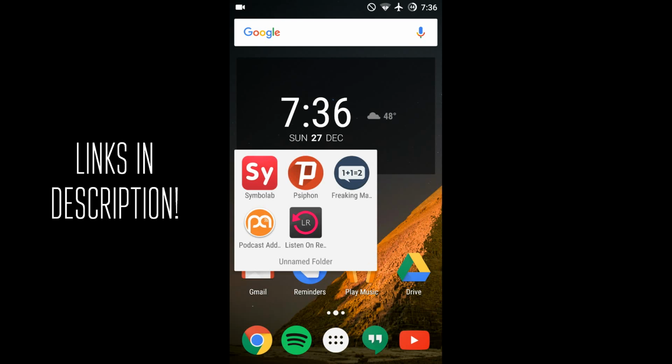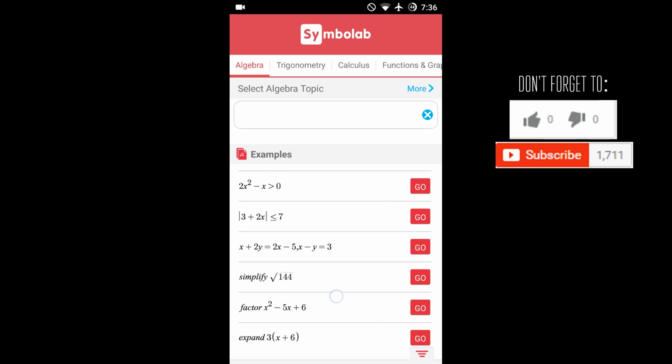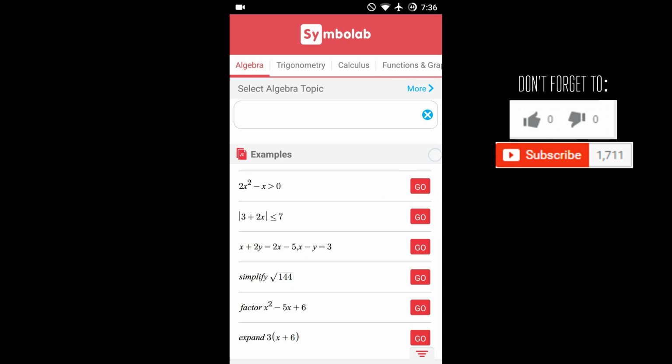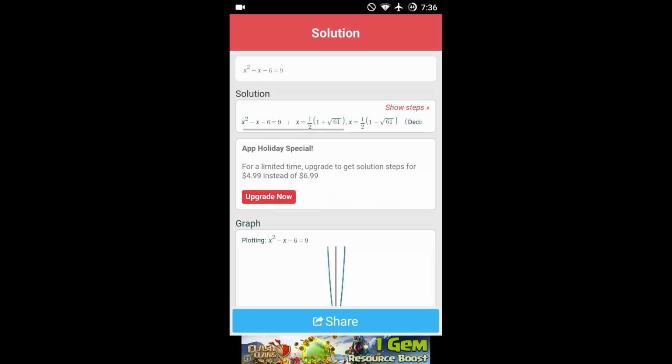So let's get started. First up, we've got an awesome one that I personally use a lot. It's called Symbolab. It's just all about math, and I'm in school, and so this is incredibly useful for me. But even if you're not in school, it might be useful sometimes. So any of these equations, for example, I can solve almost anything. So, solve these for x, and if you pay the premium, which is about $5, I believe, it'll actually show you the steps to solve any problem you can put into it.